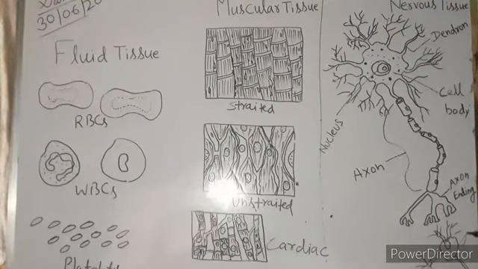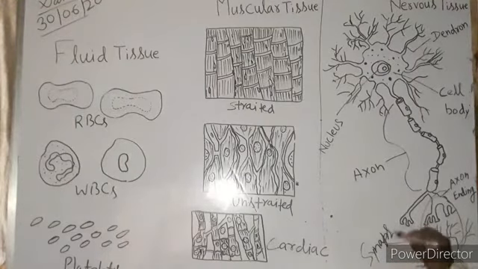That means any impulse which is transmitted to the brain is again transmitted to the next nerve cell, and this is called a synapse. What do we call it? Synapse. When the axon and the dendrites meet together, we call it a synapse.